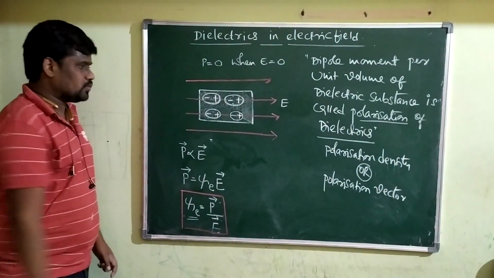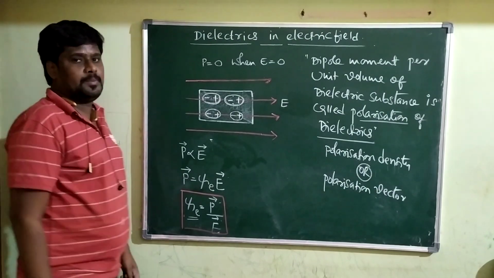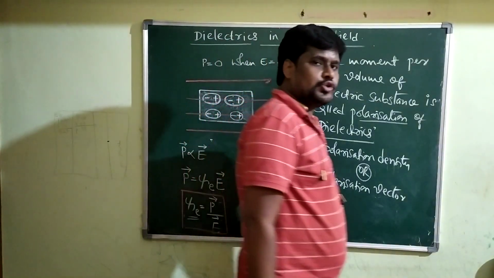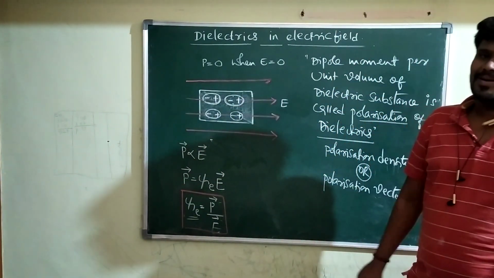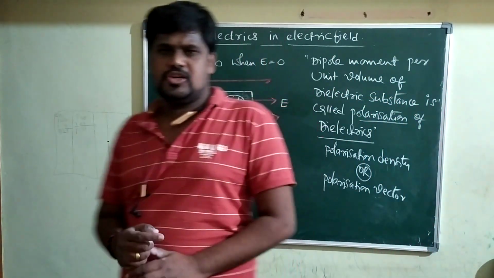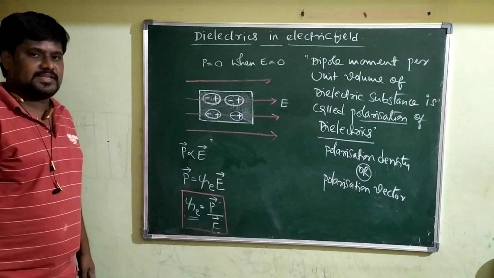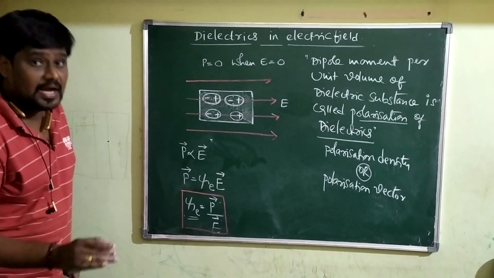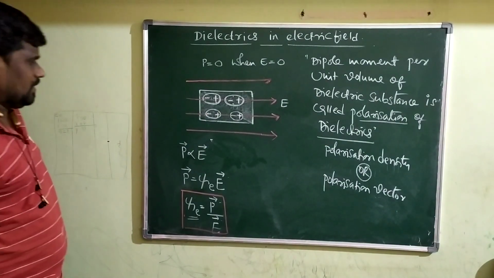Therefore, the electrostatic susceptibility is the ratio of the polarization vector to the applied electric field.